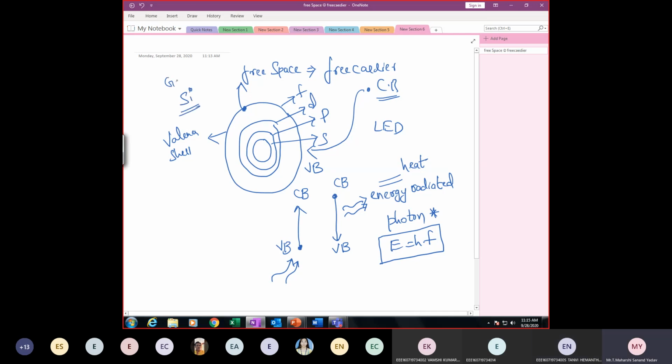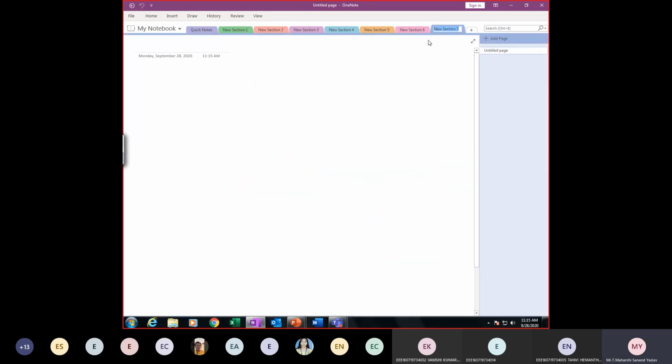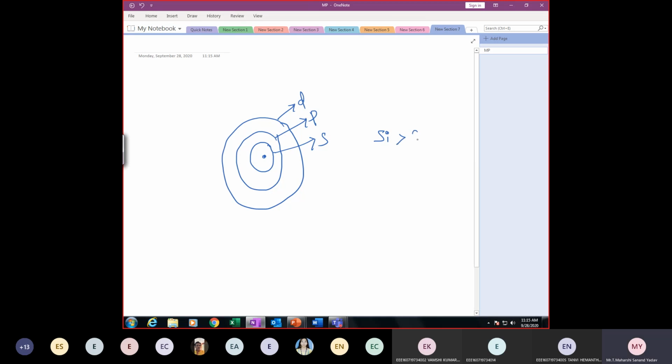Silicon or germanium. Here I considered germanium. Suppose it is silicon, how will it look? Silicon contains how many shells? 3 or 4, depending upon the configuration. 3. This is S, this is P, this is D. So it requires more energy, right? Silicon requires more energy compared to germanium. Why? Because from D they need to jump into F, D to F, and again from F into free space. Is it correct? Yes, sir.